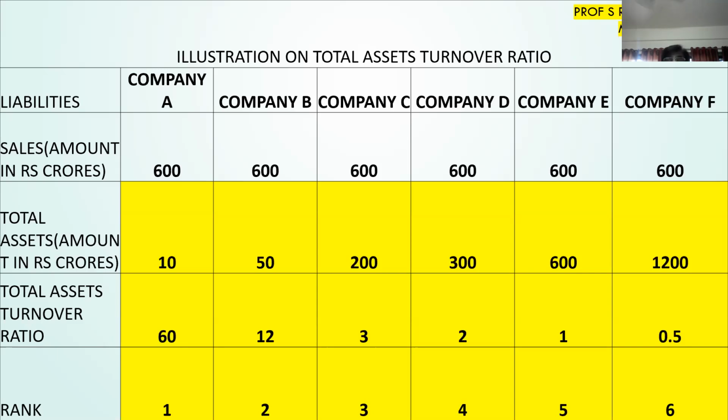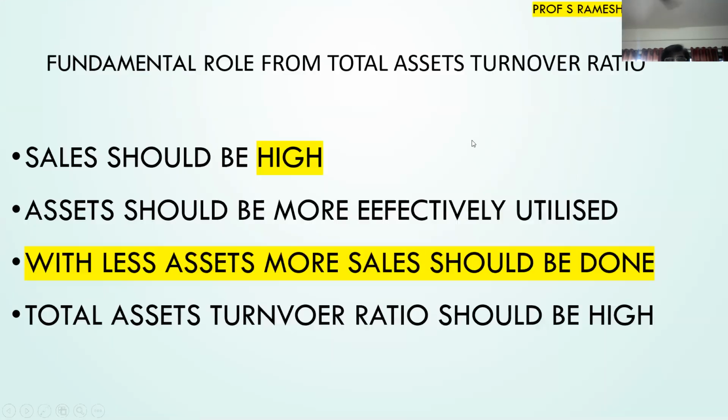Next one. Now, the fundamental rule again for the total assets turnover ratio: sales should be high. Assets, fixed assets or total assets, all the assets should be used effectively. With fewer assets, you should be able to generate more sales, and the total assets turnover ratio should be high.